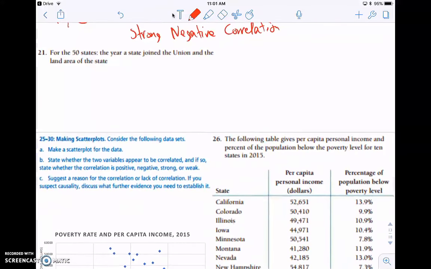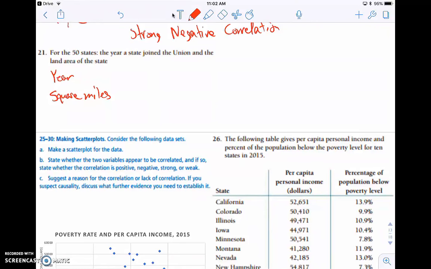Okay, the next one, 21, for the 50 states. The year the state joined the union, so that's one variable, and the land area of the state. So the variable that we're looking at for the states is the year they joined the union. Land area in square miles is going to probably be the most appropriate. You wouldn't want to go square footage or acres or anything like that. That would just be huge numbers. So we'll go square miles for our land area.